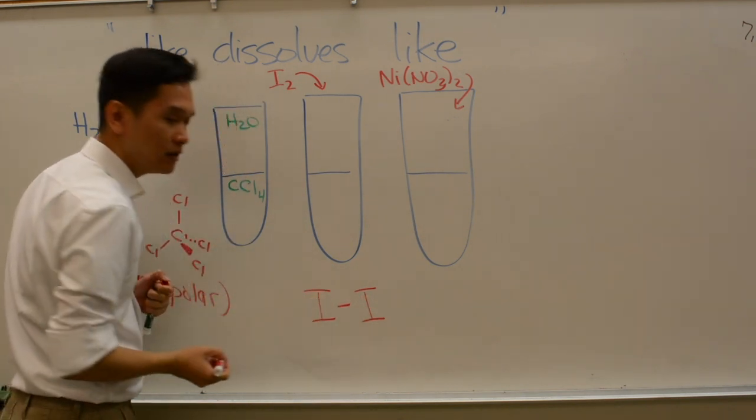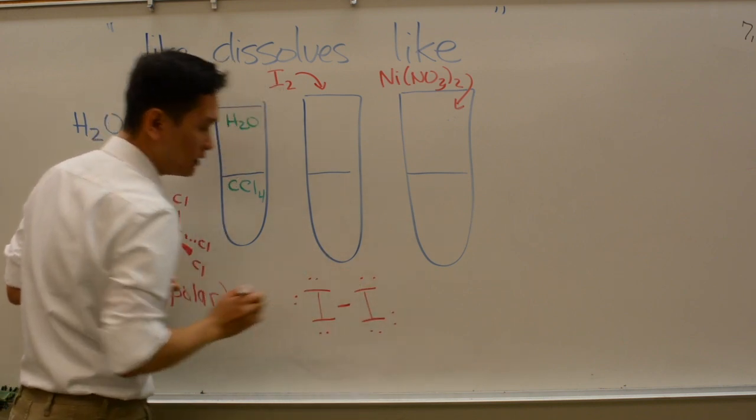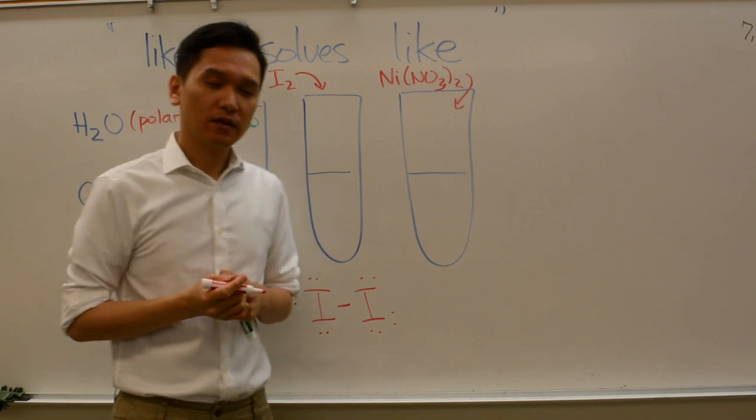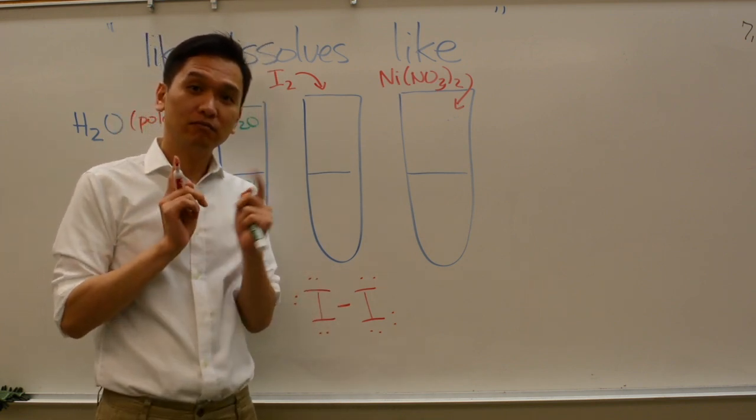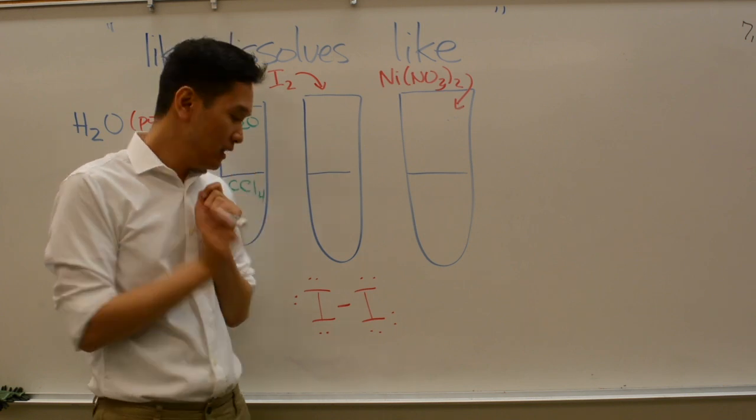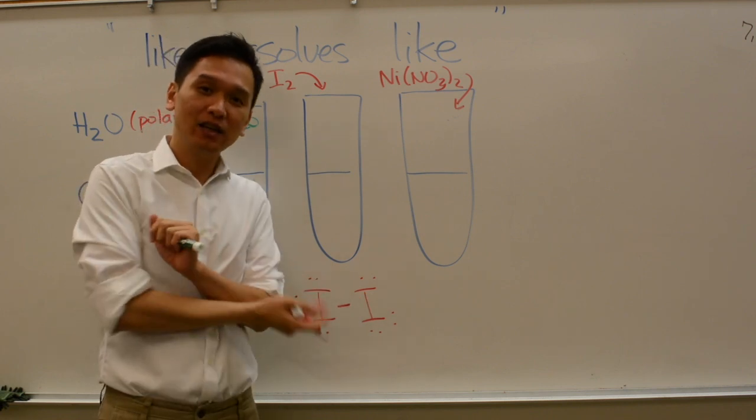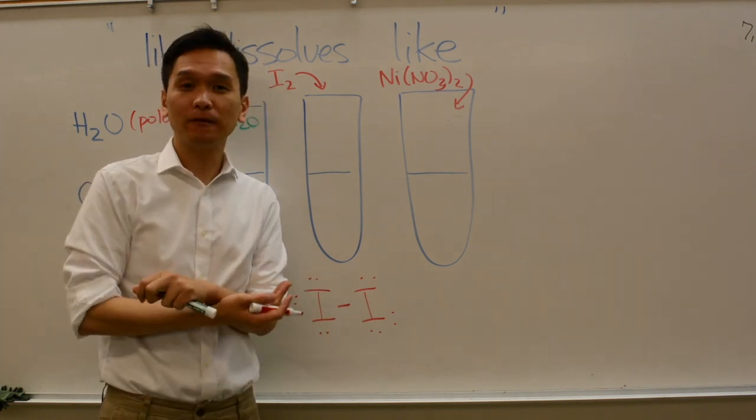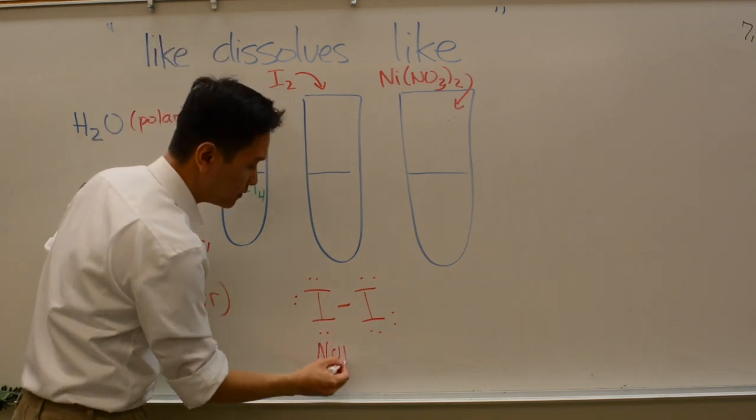I2 will have a Lewis structure like this. Is this a polar bond or a non-polar bond? They're identical to each other, the atoms, right? So that's going to be a non-polar bond. So if this is a non-polar bond and there's only 2 atoms involved here, will this molecule be polar or non-polar? It will be non-polar.